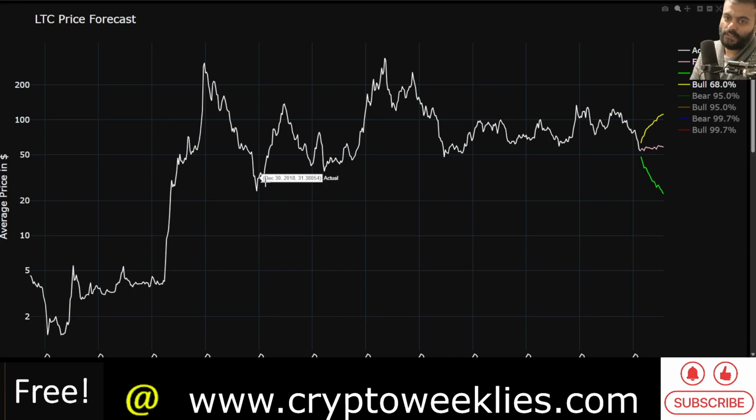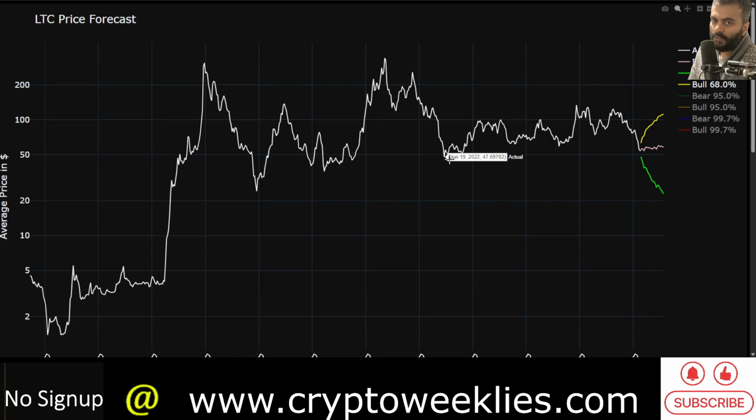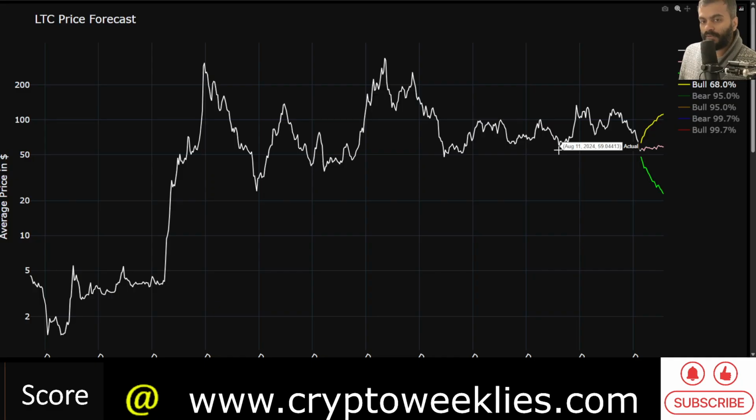So it could still be a higher low from that perspective, but could go lower than this 2022 to 2024 structure. Again, one could argue that is already broken now that the price is lower than what it was in August of 2024. Right now the weekly average price is at around $54, whereas in August 2024 the lows at a weekly average price came at around $59 to $60.